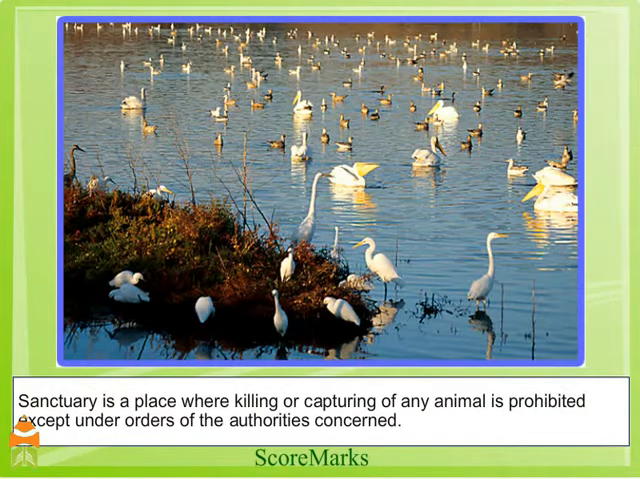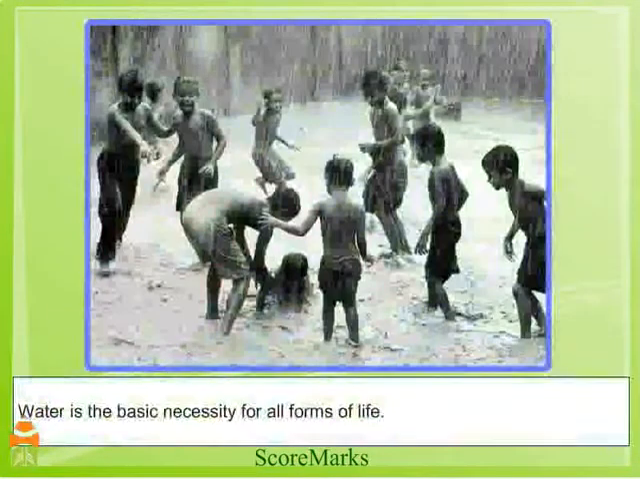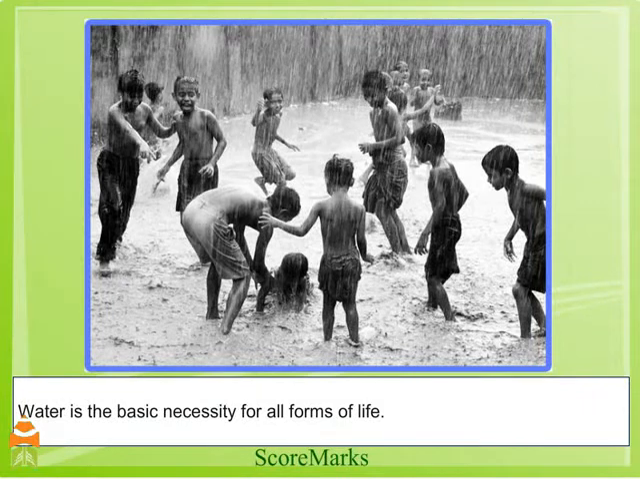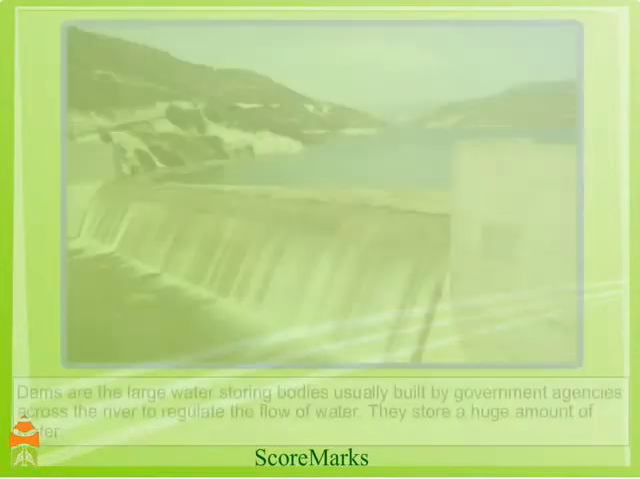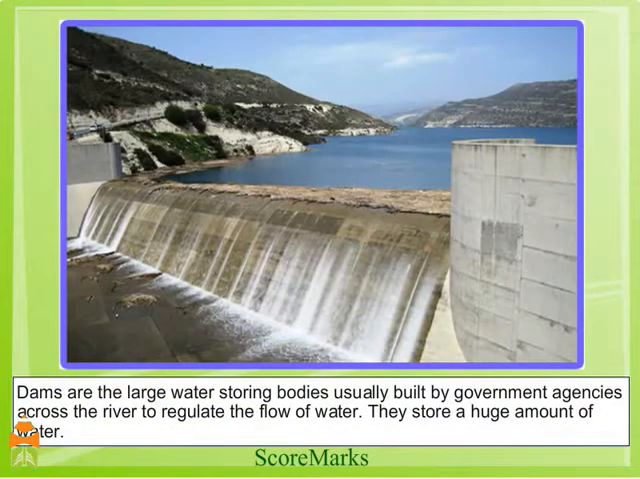Along with the forest and wildlife, there is a need to conserve water resources also. Water is a basic necessity for all forms of life. The various sources of water available to us are rains, rivers, lakes, ponds, wells and oceans. The management of river water is done by constructing dams on rivers.